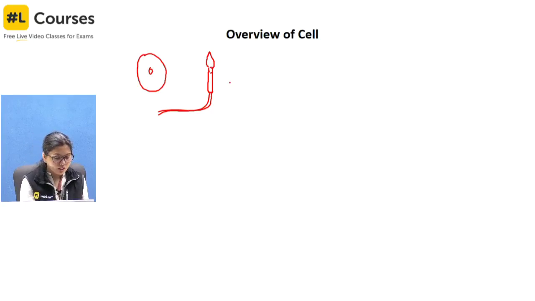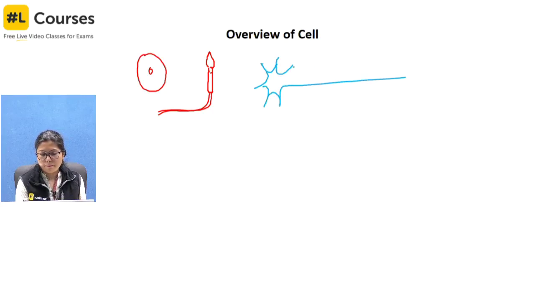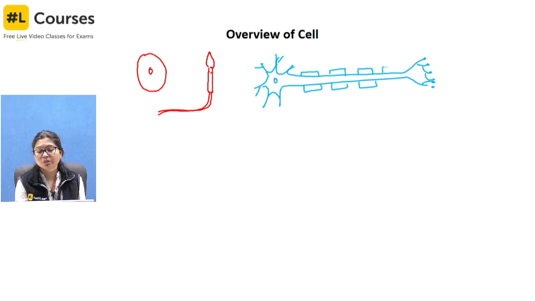Then if we try drawing the neurons, they have an entirely different structure. Here you have the dendrites, the cell body, and now the Schwann cell. These myelin sheath cells, we were talking about Schwann, no? They are named after him, Theodor Schwann, Schwann cells. So these are the nerve cell or neuron.